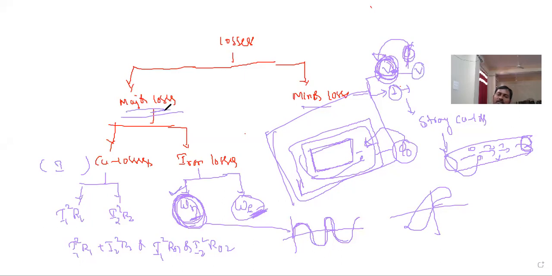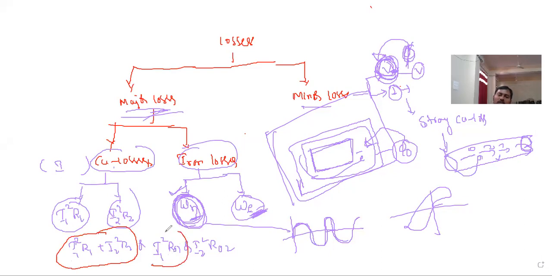And here major losses are two types. One is copper losses and iron losses. These copper losses are nothing but primary copper losses and secondary copper losses. And the total losses will be I1 square R1 plus I2 square R2, or the equivalent total copper losses referred to primary are nothing but I1 square R01. R01 is nothing but R1 plus R2 dash. Similarly, the total copper losses are I2 square R02. R02 is nothing but R2 plus R1 dash. So here among major losses, one loss depends on voltage and another loss depends on current.